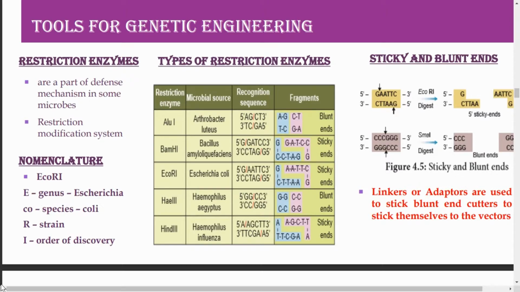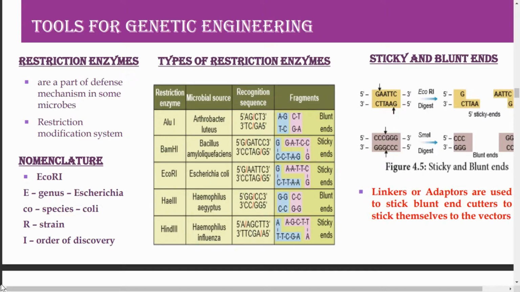Scientists identified two enzymes which are responsible for restricting the growth of the bacteriophage in certain bacteria like E. coli bacteria, and this was first isolated in the year 1963. Out of the two enzymes, one was able to add a methyl group to DNA, while the other one was able to cut the DNA fragments. The second enzyme, which was able to cut the DNA, is termed the restriction endonuclease. So restriction endonuclease is an enzyme that will cleave the DNA into fragments at the recognition site.